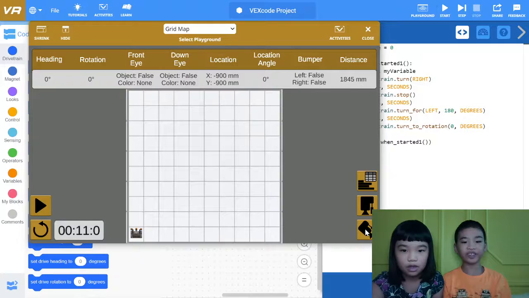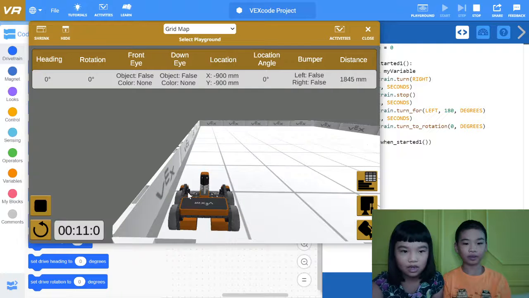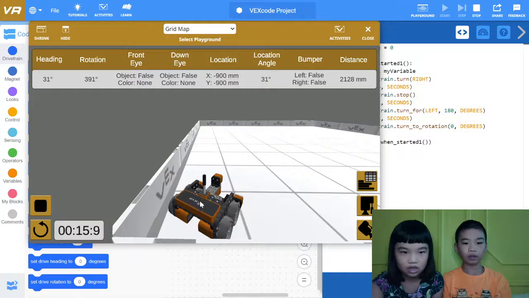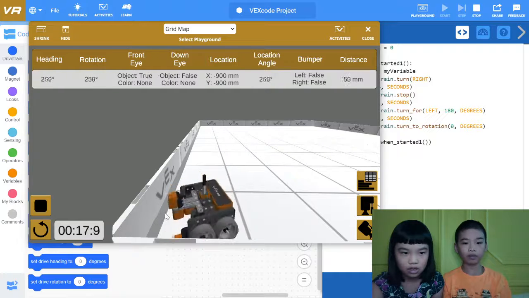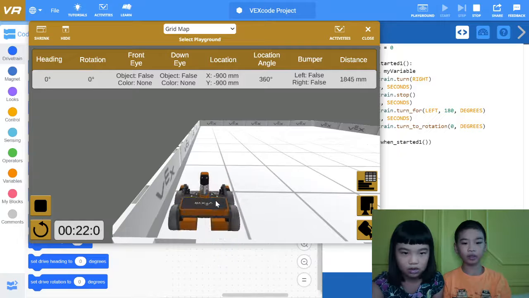Let's do it in 3D mode. Okay. Good. Turn right for 4 seconds. Turn left for 180 degrees. And then turn to rotation 0.